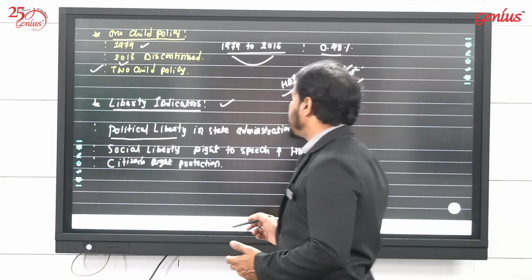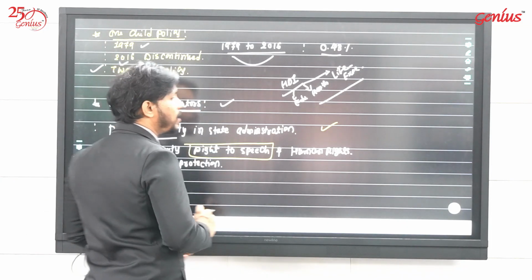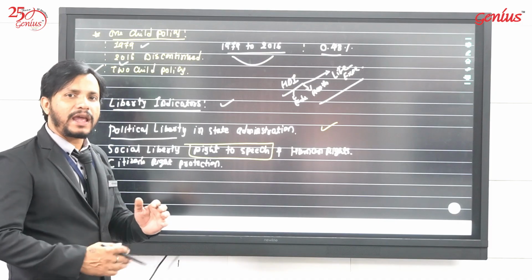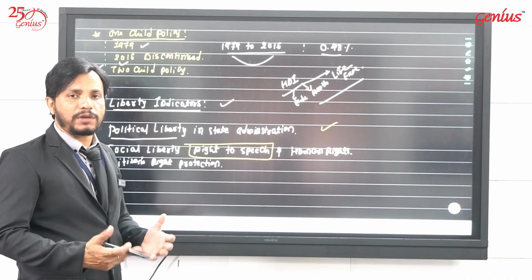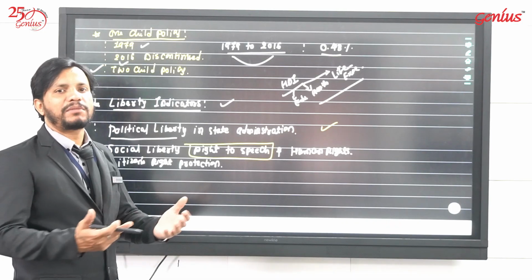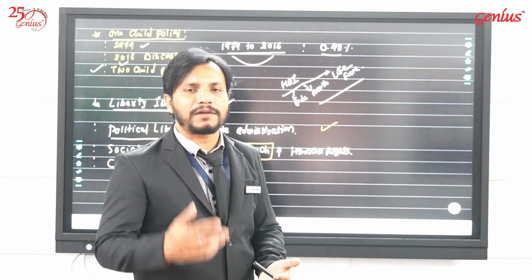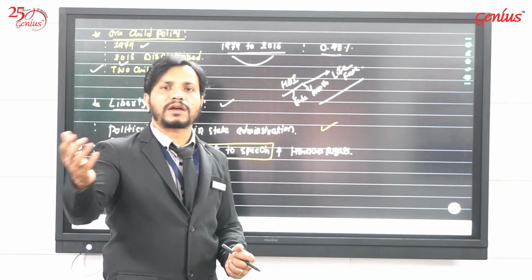Social liberty means we have the right to speech. Right to speech does not mean we can speak anything. It means we can explain our thoughts and express what we are feeling to anybody. If I am suffering from some issue, I can represent myself in front of any government officer or the concerned person.